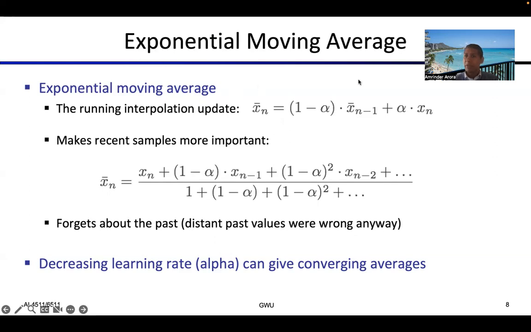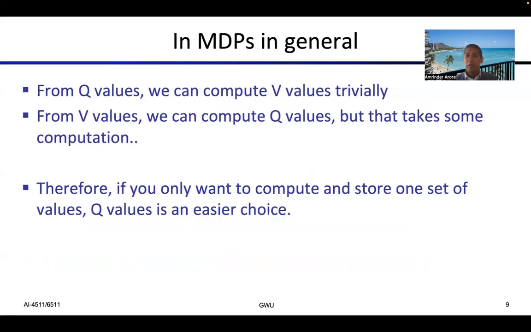So the exponential moving average is a very general concept. It can be used in many different contexts. We are using it here in the context of reinforcement learning.